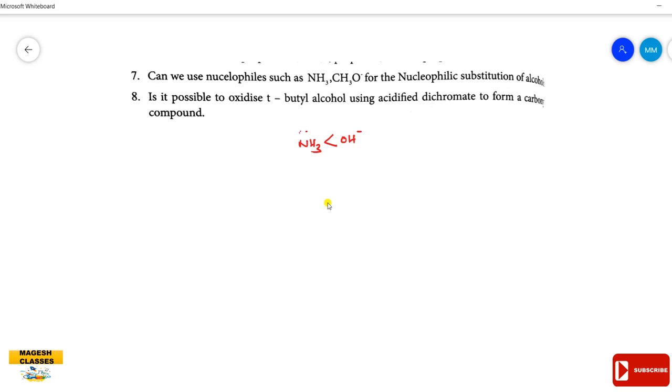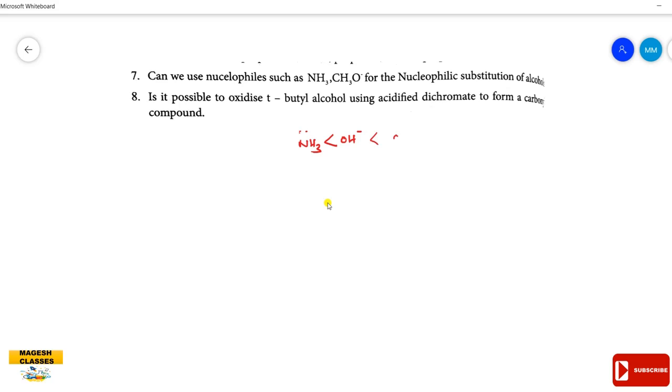As the charge increases, the nucleophilicity, that is the ability to substitute as a nucleophile, is greater. So hydroxyl group is greater than ammonia. So ammonia cannot act as a nucleophile in the nucleophilic substitution.